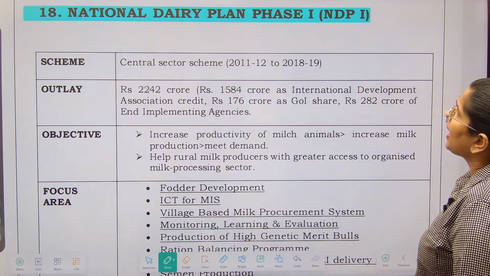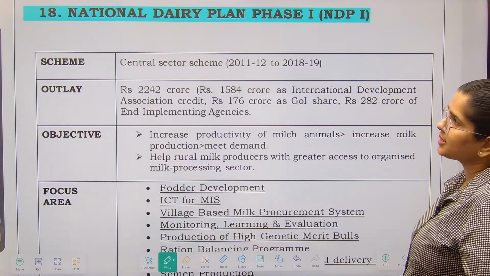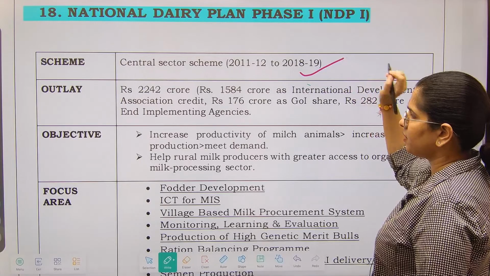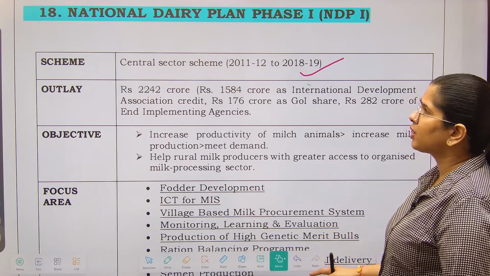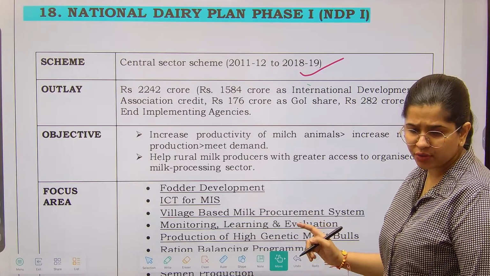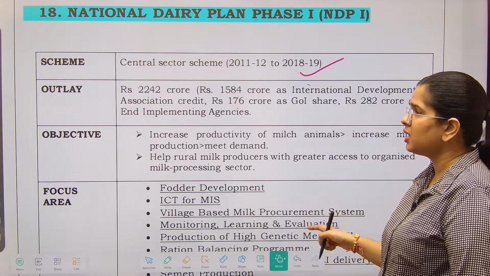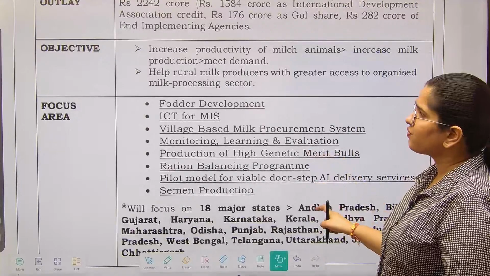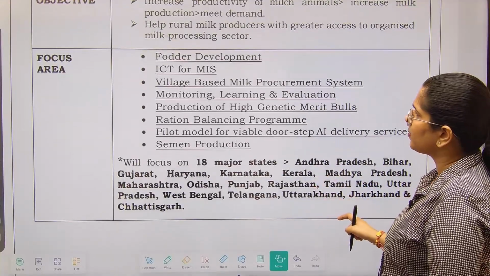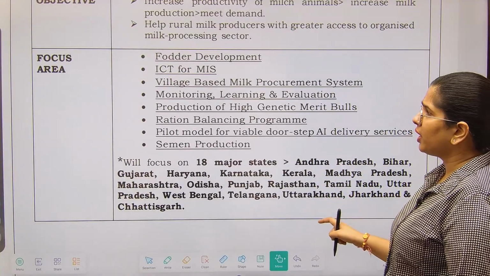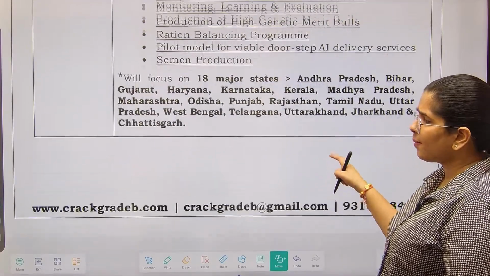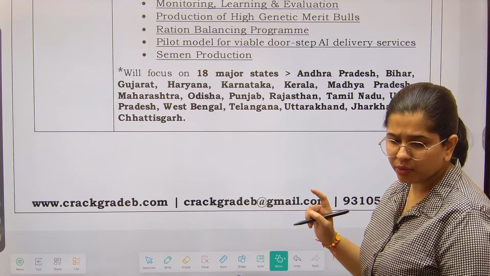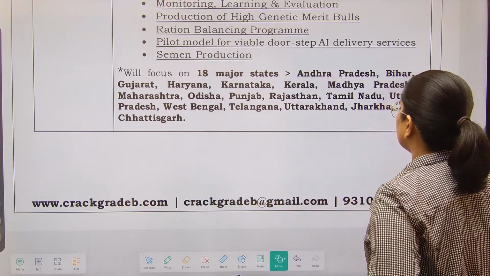National Dairy Plan Phase 1. It is a central sector scheme till 2018-19. Not really important for us because now we are seeing the Gokul mission. For us, we do have a Gokul mission. So focus areas: fodder development, MIS, village based milk procurement, monitoring, genetic merit bulls, ration balancing program. All this is covered now under the Rashtriya Gokul mission. Okay.